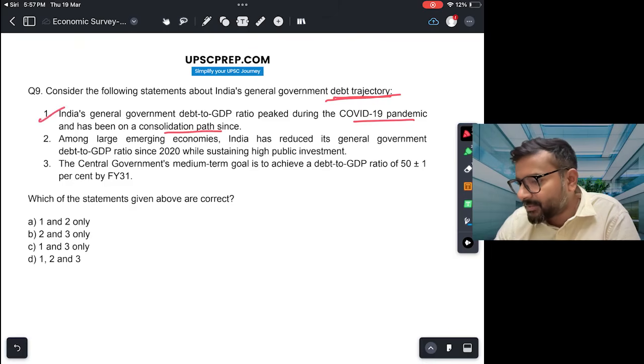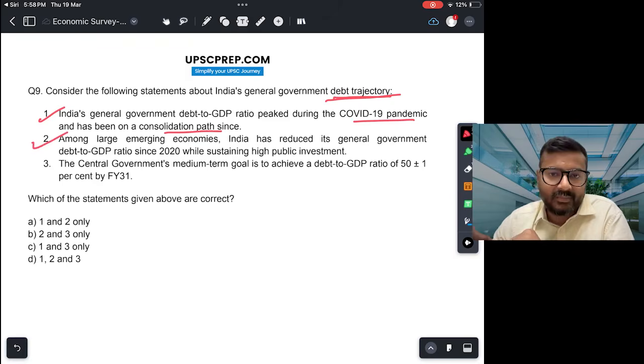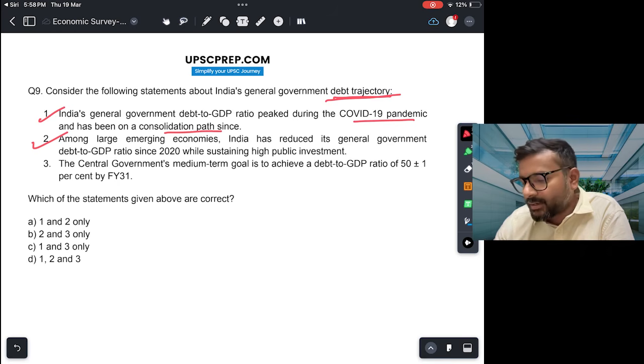Second, among large emerging economies, India has reduced its general government debt to GDP ratio since 2020 while sustaining high public investments. This again is correct. So India has been one of the few countries who has been able to achieve the fiscal consolidation path, right? So it has been able to reduce the debt to GDP ratio. At the same time, the capital expenditure has also been rising, so public investment भी increase हो रहा है.